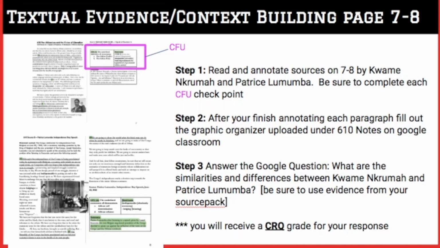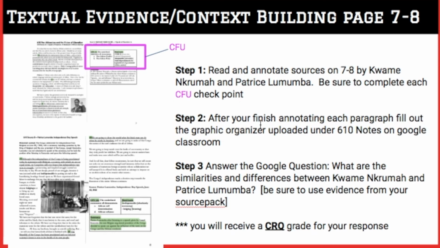Let's move on. Now, this is the reading that you will be using to answer the graded Google question for today. So go ahead and turn to pages 7 through 8 in your source pack. One of the readings is from Kwame Nkrumah. Make sure that you are using these little CFU checks and that you understand what is going on. There's also a small summary at the bottom for each reading if you still are kind of struggling to understand what you are reading. Please make sure you read the whole article first, just so we could drive our reading levels up. We need to be able to understand words, especially when we are not given checks for understanding in life.